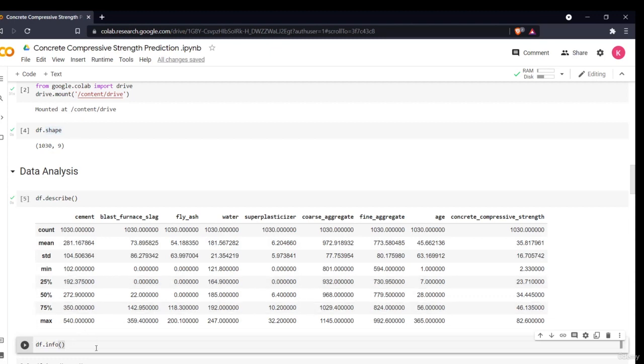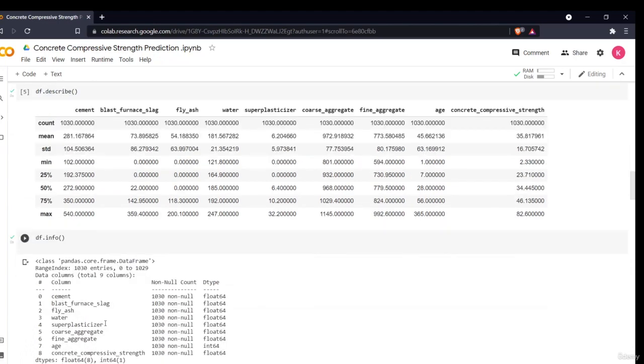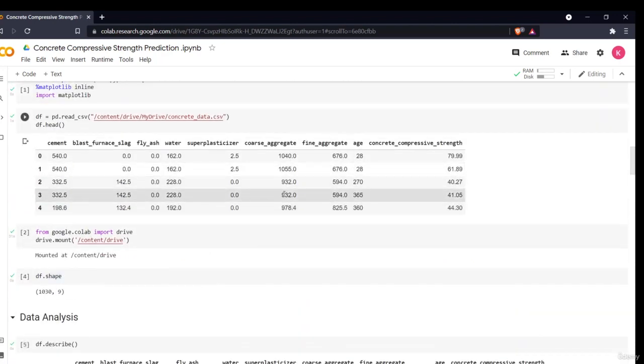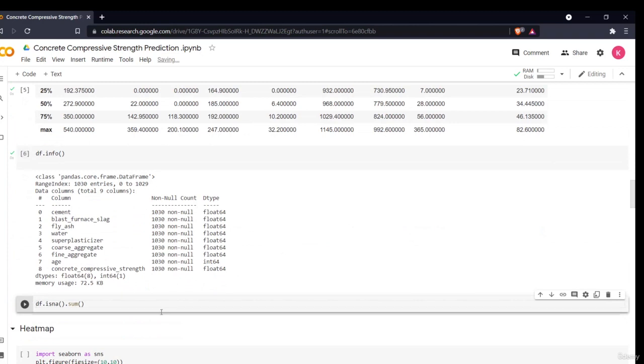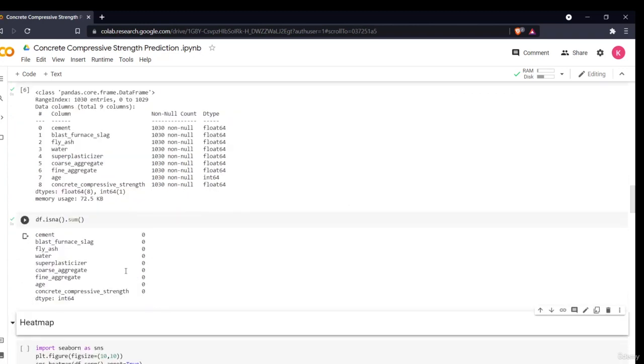Now I can also see the info, in which I'll see what the data type of my columns is. As you can see, all are float and integer only. Float are these, and only one is integer, which might be the age. Okay, the age is the integer. Then we'll see if our data contains any null values or not. Hopefully your data does not have any null values.